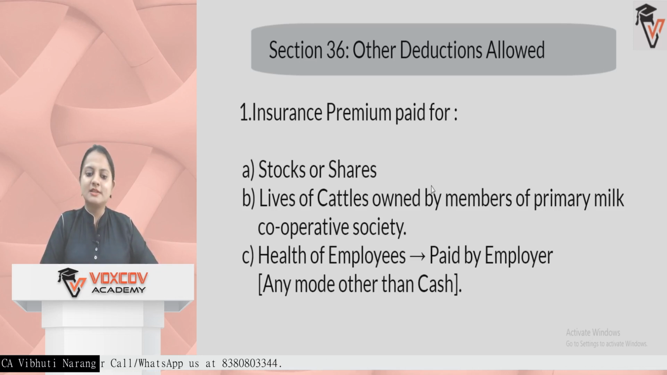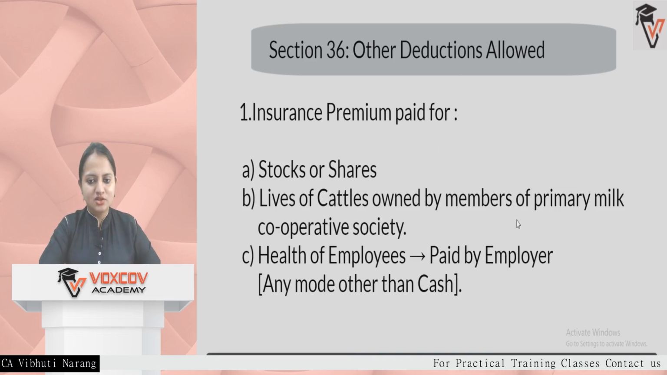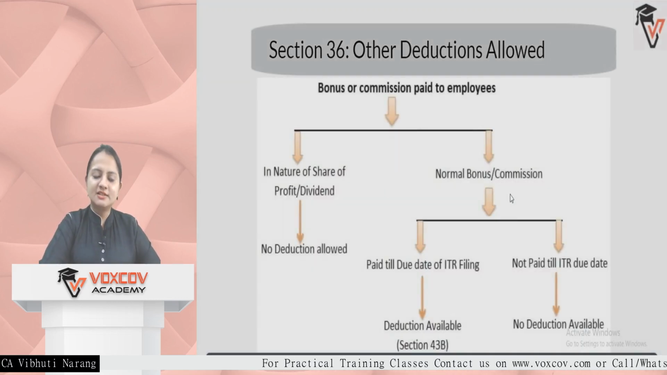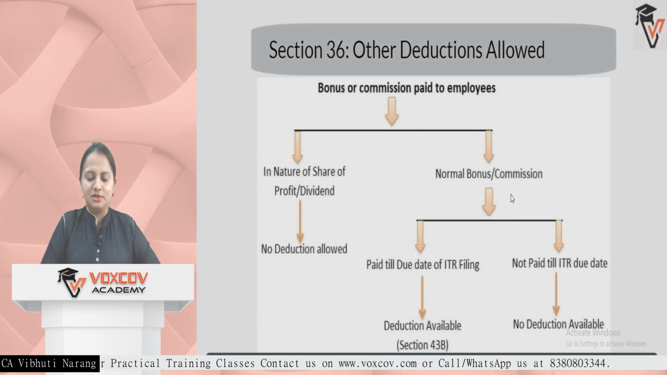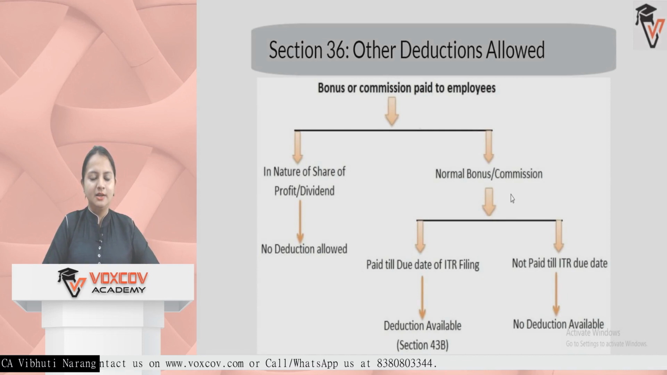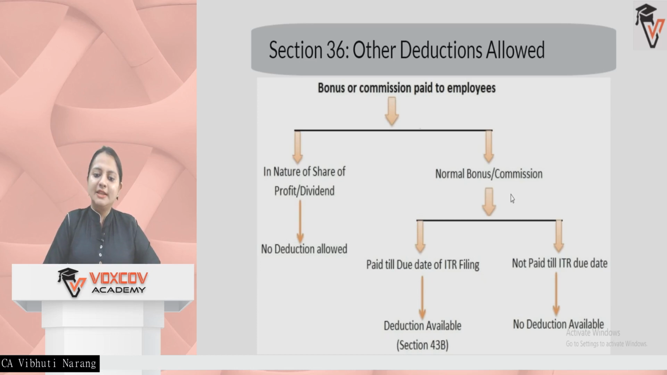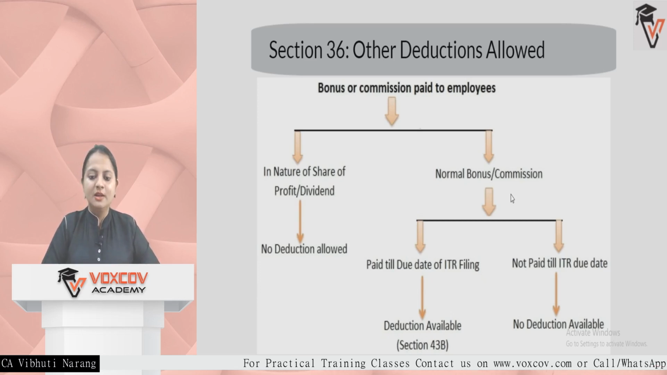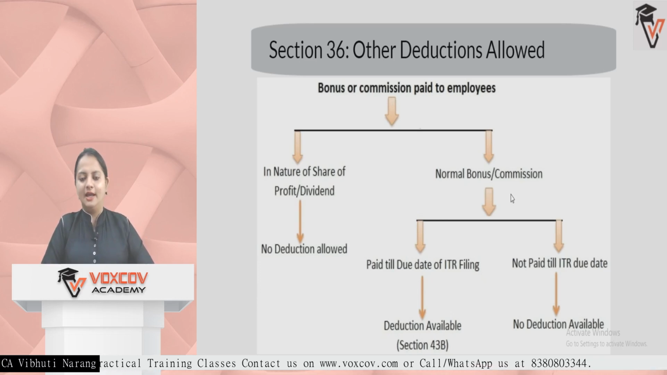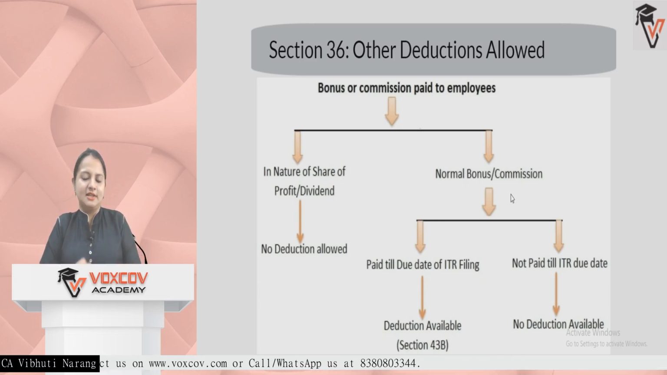Then by the normal assessee for the health of the employees, the employer is paying an insurance and this insurance should be paid in any mode other than cash. So that deduction is allowed. Besides that, if a bonus or commission is given to the employee, if it is in the nature of any profit or a dividend part, deduction is not available. But if it is given for the normal business or commission, then there is a concept of section 43B which comes into existence. This 43B we will be discussing in part 4, but for your basic understanding, section 43B says that a deduction is allowed only on actual payment basis.